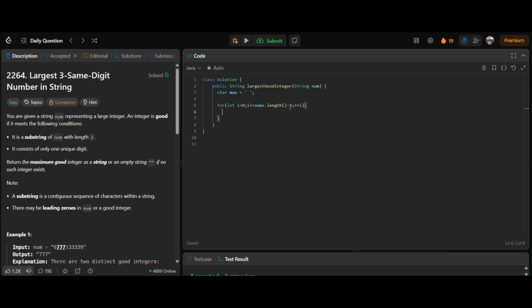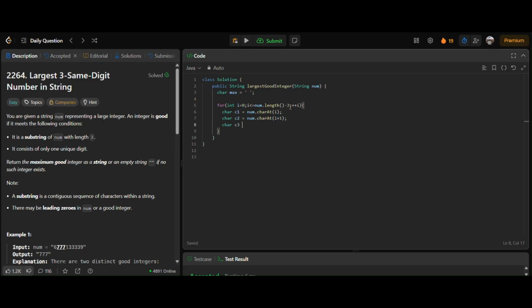Then we'll find all the characters in the window. The first character in the window will be nums.charAt(i). Then we'll find the next character, nums.charAt(i + 1).